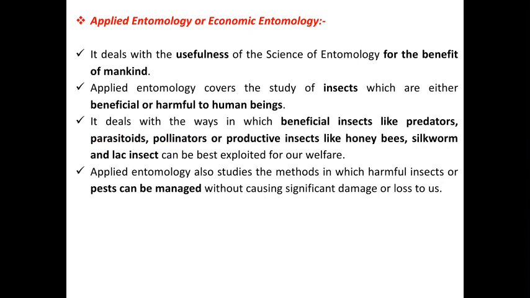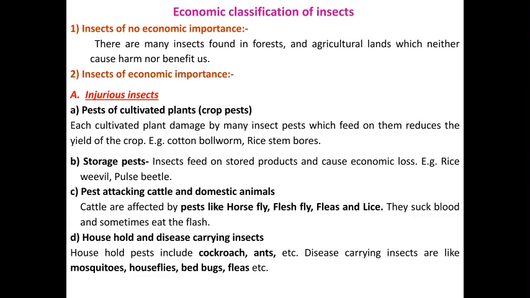The crop pests cause severe loss in agriculture or in our field, and the next thing is the beneficial insects. The beneficial insects cover predators, parasites, pollinators, and other productive insects like honeybee, silkworm, and lac insect. Okay. In the economic importance of insects, insects are classified into two groups: the first is insects of no economic importance, and the second is insects of economic importance.